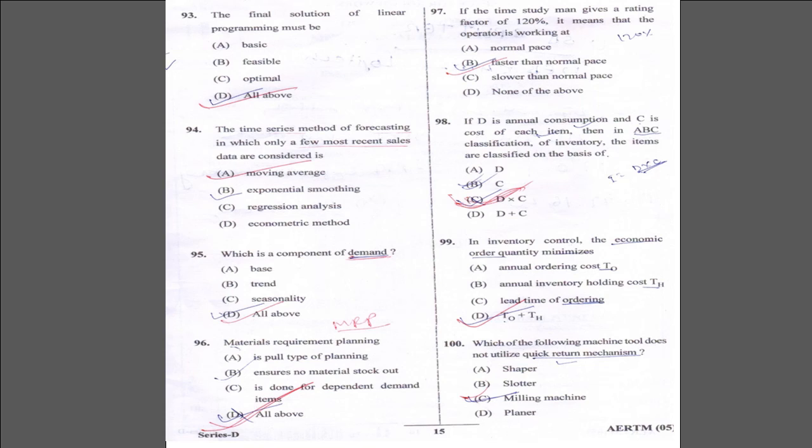The final solution of a linear programming problem must be feasible and optimal. In time series forecasting, when only a few most recent sales are considered, it is the moving average. Which is a component of demand? Correct answer A. Material requirement planning, correct answer D.